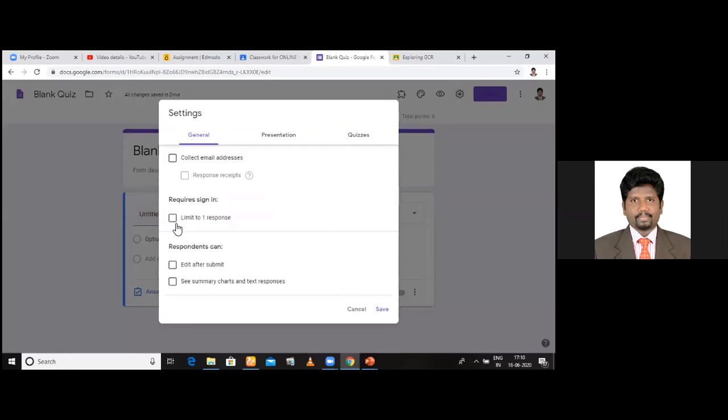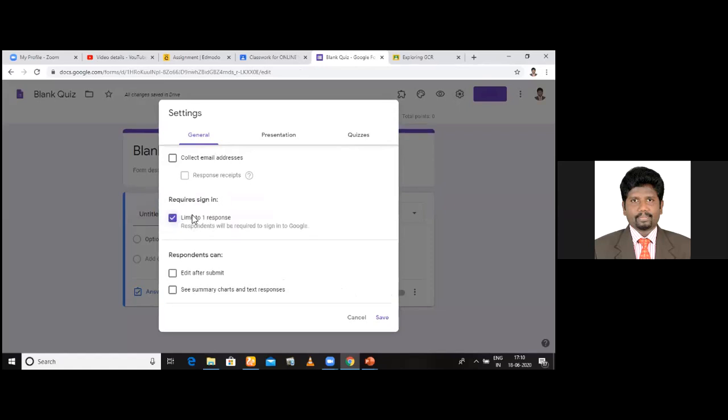Now every student should respond only one time. What should you do? See, limit to one response. You have to press this. Don't forget. And if you want to collect the email address of the students, you can collect. Otherwise, simply leave it. See here, the respondents can edit. The students, after writing the test, should not be allowed to edit. Also, they should not see the charts and text responses. They need not, so don't worry about this.